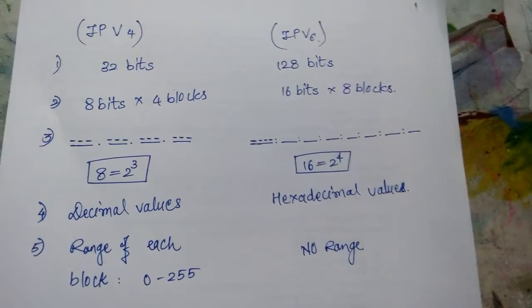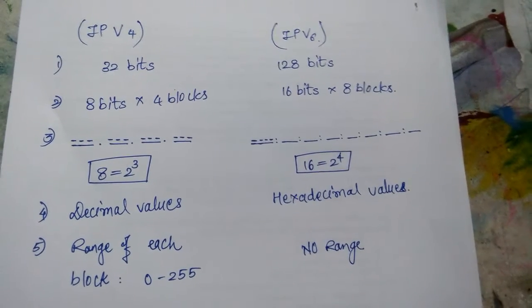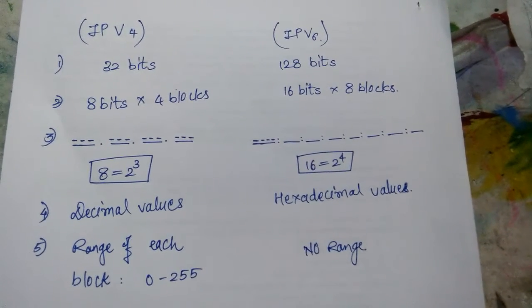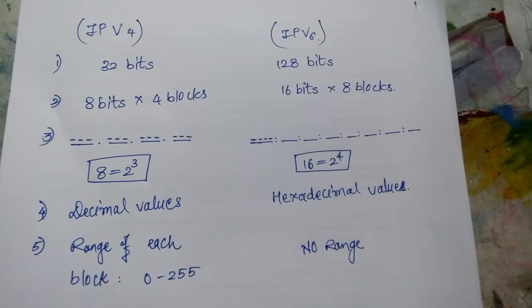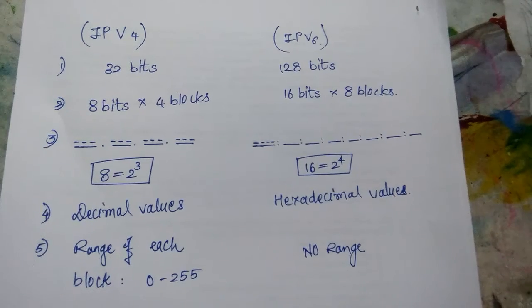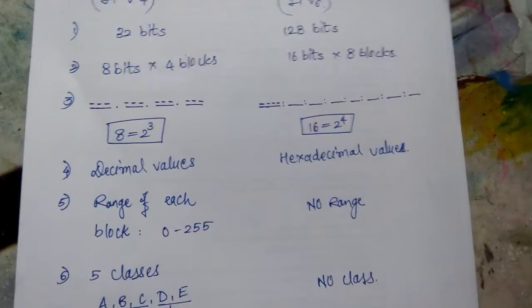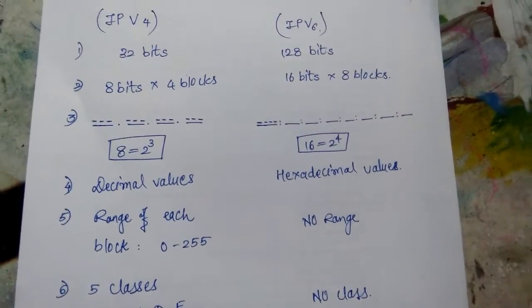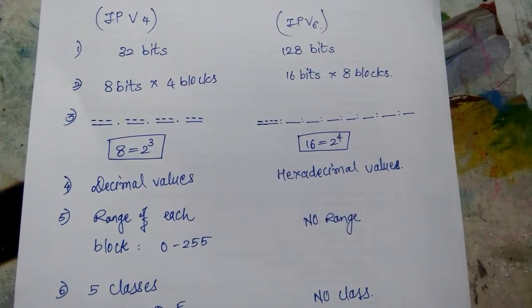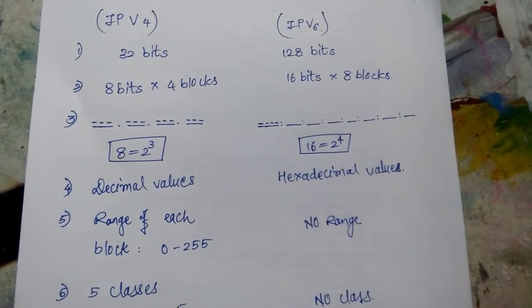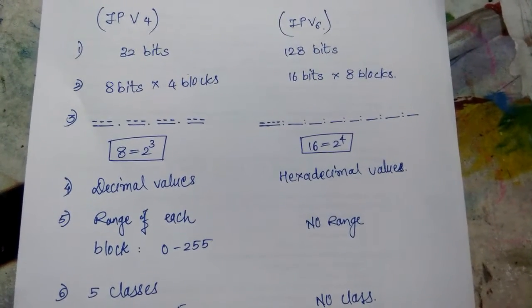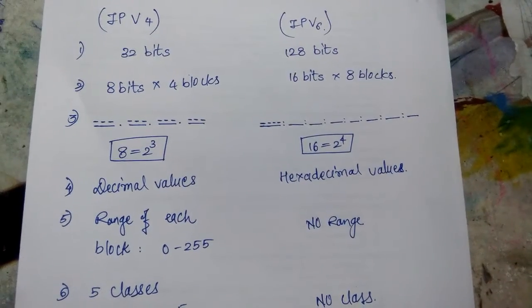Now the second point to be noted is that in IP version 4, the blocks are separated by dots, and in IP version 6 they are separated by colons. Next, in IP version 4, we use decimal values for the representation of the IP, and in IP version 6 we use hexadecimal values.